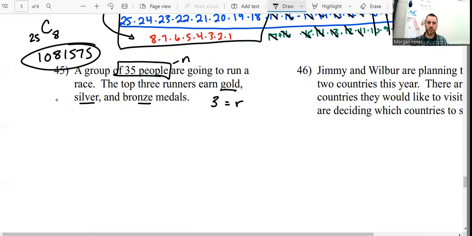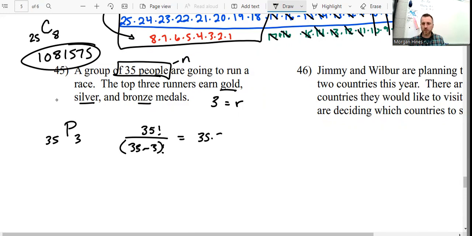Okay, so if they don't care what kind of medal they get, then it would be a combination, but they probably do. So this is probably going to be a permutation of 35 people taken 3 at a time. You can type that in your calculator. The formula is 35 factorial over 35 minus 3 factorial, which would give us 35 times 34 times 33. That's what that simplifies to.